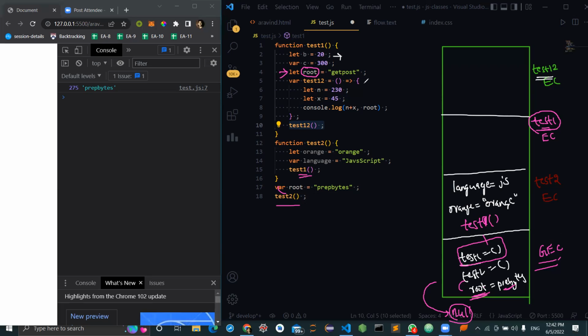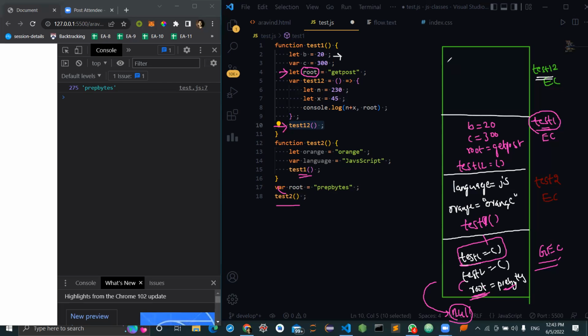In the test one context, what are all the variables? I'm not going to write any hoisting. B is 20 and C is 300, then root is get post. And then there is another test one two, which is a function.